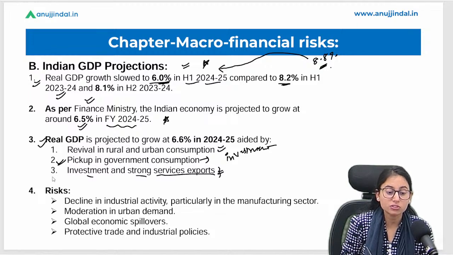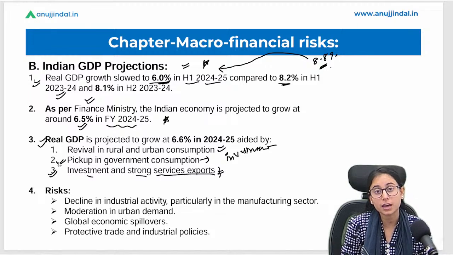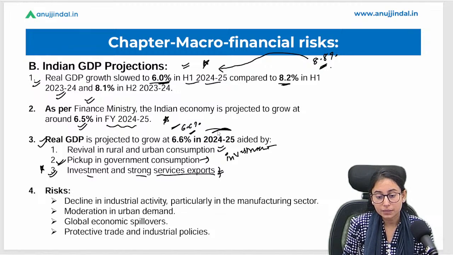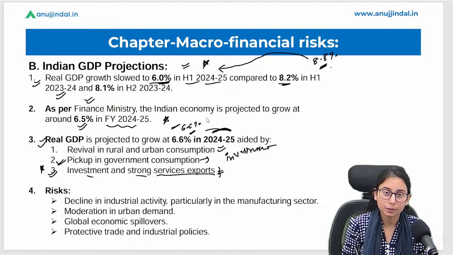Okay, so exports are good for the economy. If services are getting exported by our Indian economy, that will help us reduce our current account deficit. Okay, so this is going to be a good sign for the economy, and hence that growth of 6.6% is being recorded on a yearly basis by the report. Okay, and these are the reasons.